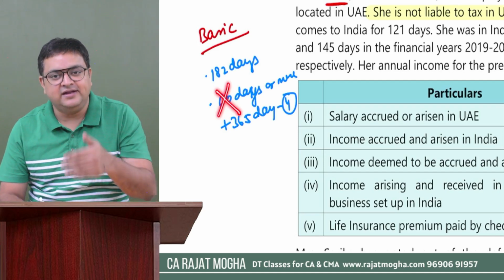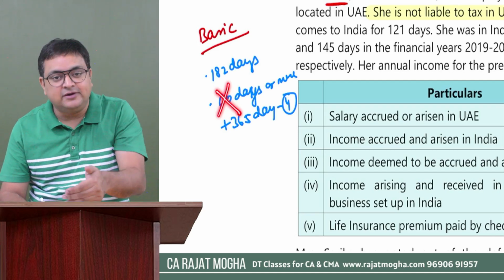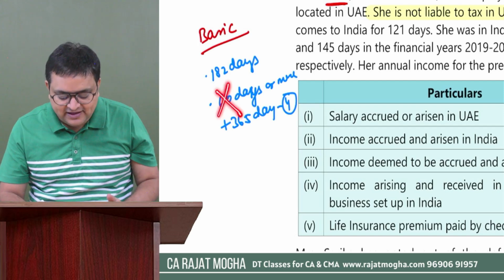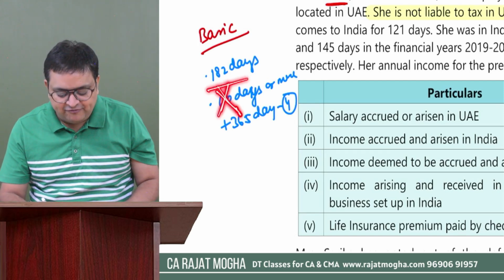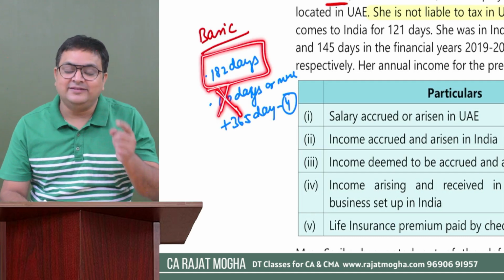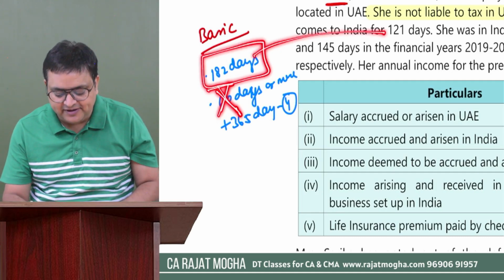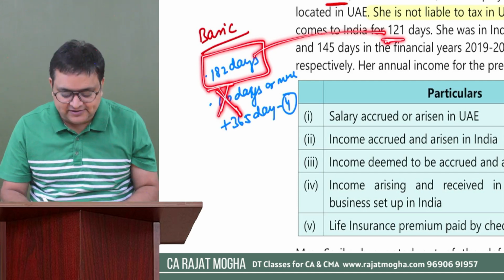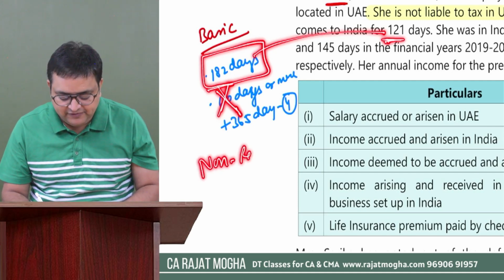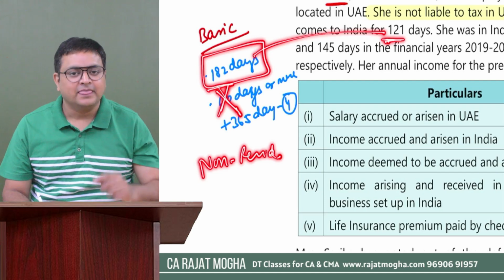Because she is an Indian citizen and she is just coming to visit India. She is falling under one of the exceptions. So we have to apply the 182 days condition. And since this is not satisfied because she was there just for 121 days, we can say that she is a non-resident.